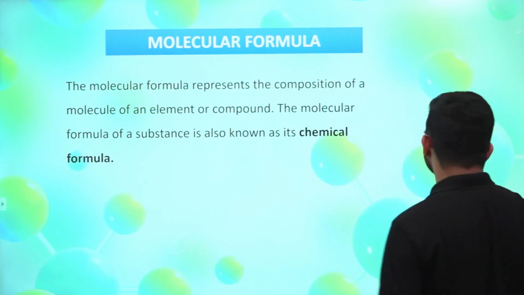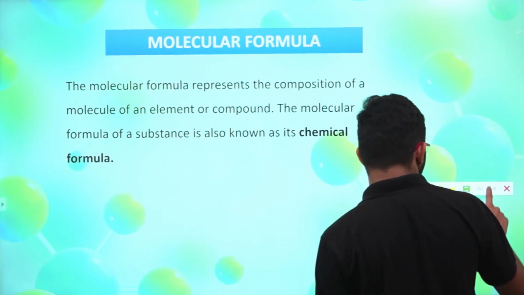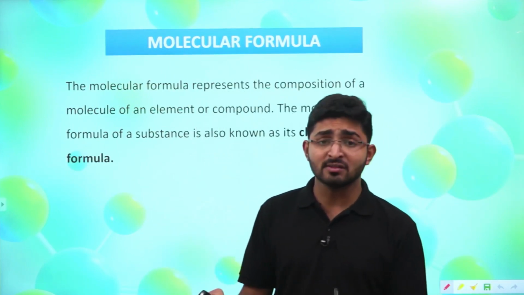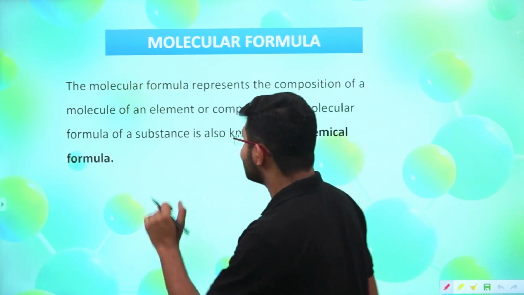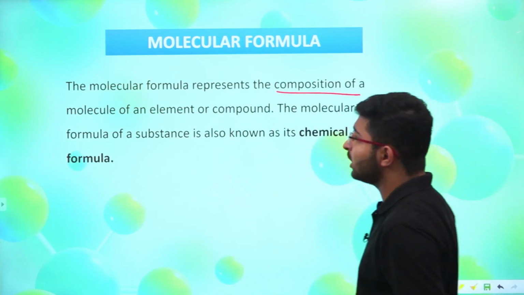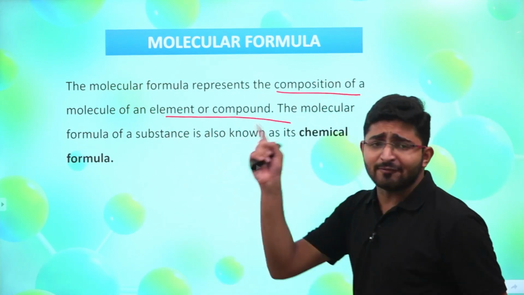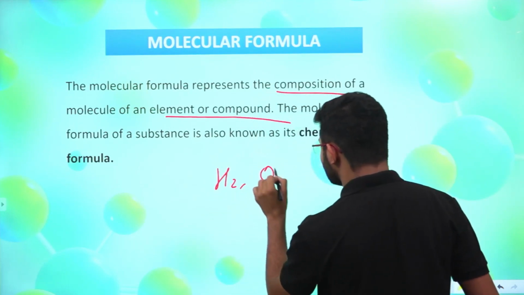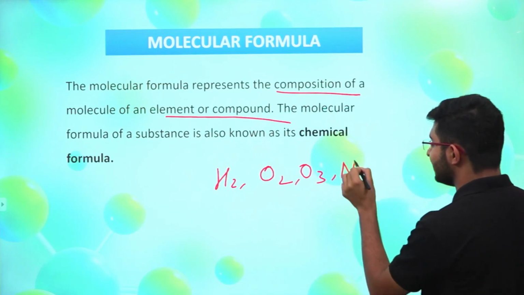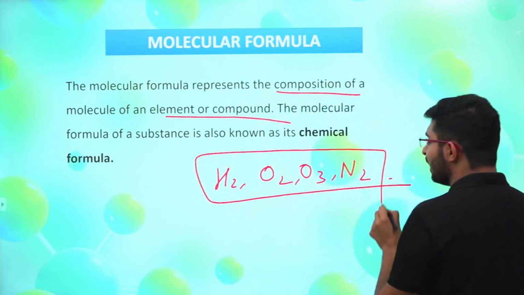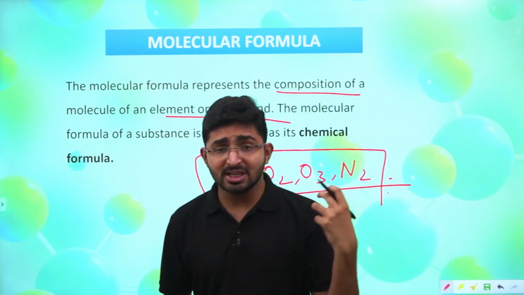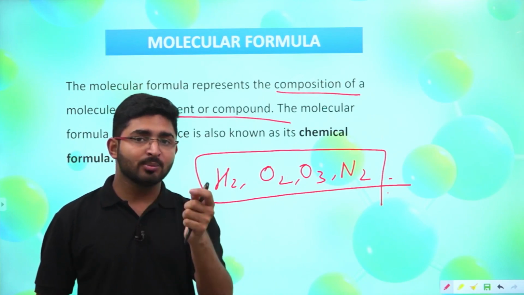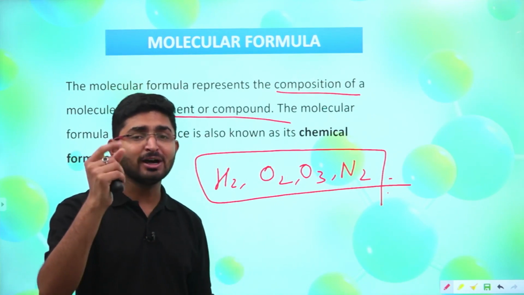So next we have the molecular formula as the topic, in which we are going to study what a molecular formula is and how it is formed. What is the significance of a molecular formula as well? The molecular formula represents the composition of a molecule of an element or compound. If I take the case of molecules of elements, I have H2, O2, O3, N2. From all these chemical formulas, you are going to see the actual composition of the molecule of that element or a molecule of a compound, right?